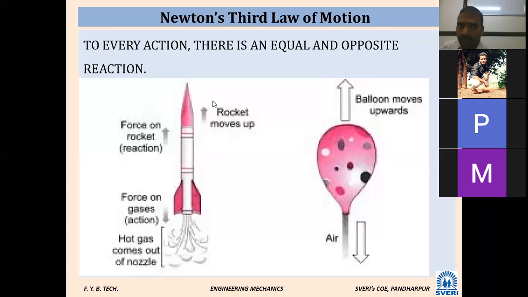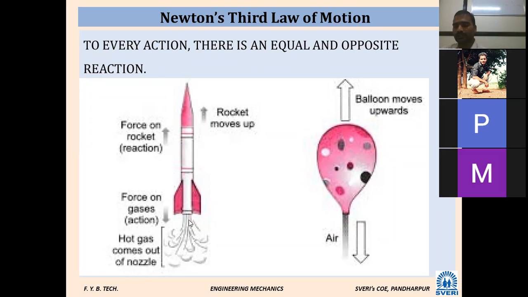Is it understood? So what is equal and opposite? Every action, now there is an action. The rocket wants to move in the upward direction. Some amount of force, that is hot gases coming out of the nozzle, is the action. And what is the reaction? The reaction is the force on the rocket. The amount of force is acting on the rocket. As a result, the rocket is launching, or the rocket is moving up. That is the reaction. Hot gas coming outside is the action, and at the same time your rocket moving in the upward direction is the reaction.